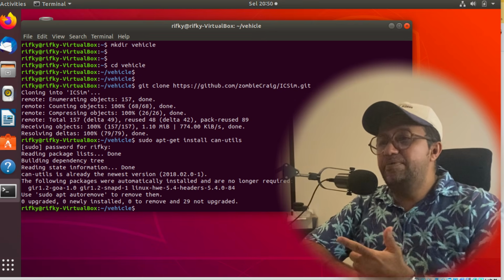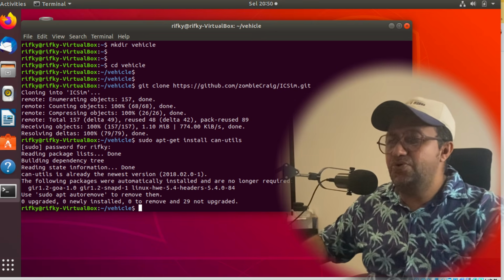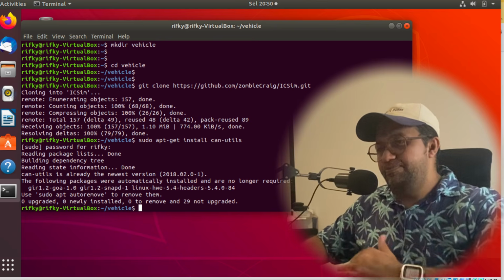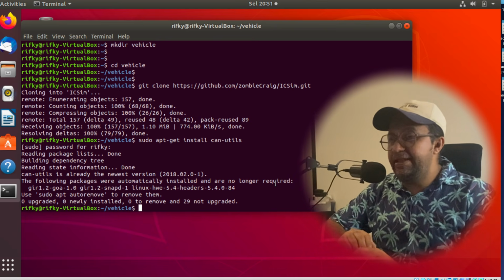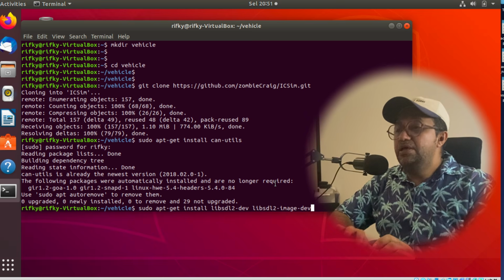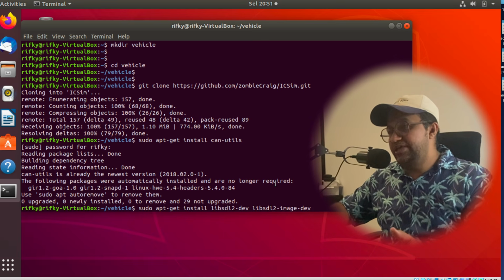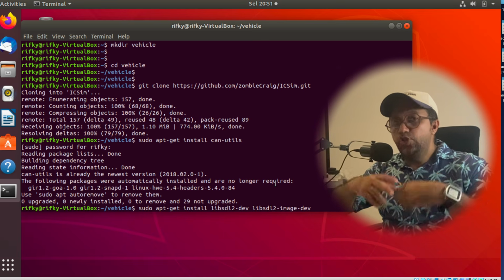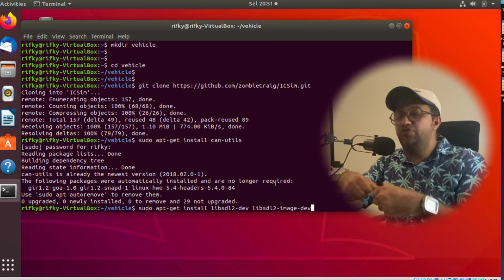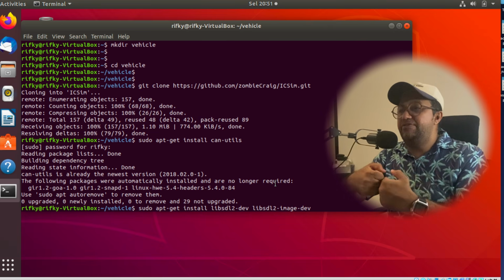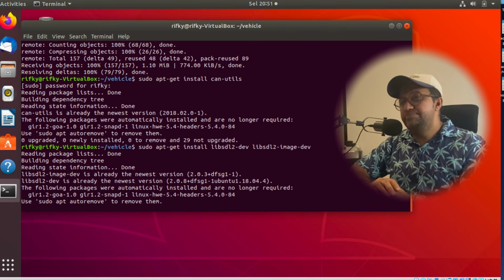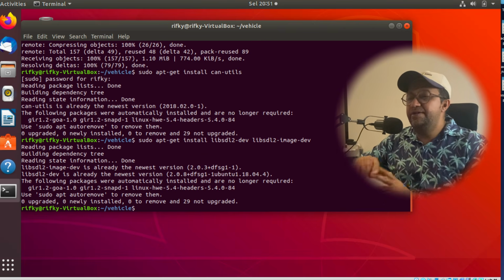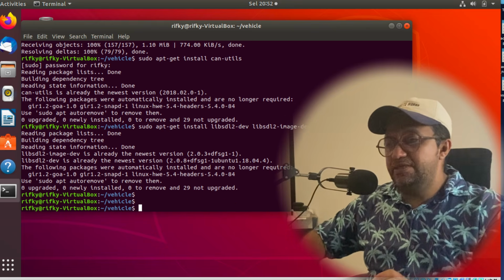Okay, zero updates because I already installed it, right guys? If you have not installed it, it will be a long process. And the next is we need to install the simple media player, and there are some utilities also for the image, to populate the picture of the controller itself, so you can control it by yourself. So I'm just going to start this. Okay, this is done.